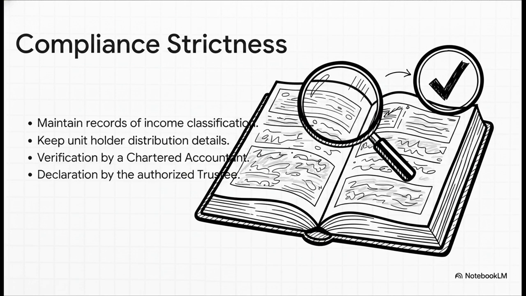Furthermore, the accuracy of forms like Form 76 isn't just a simple self-declaration. It requires mandatory verification and certification by a qualified chartered accountant, specifically as defined under Section 5153B of the new 2025 Act, along with a formal declaration by the authorized trustee.